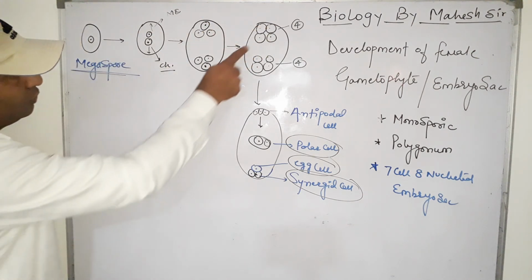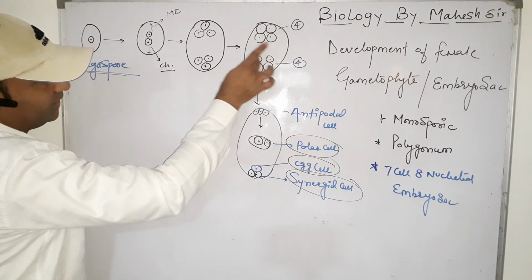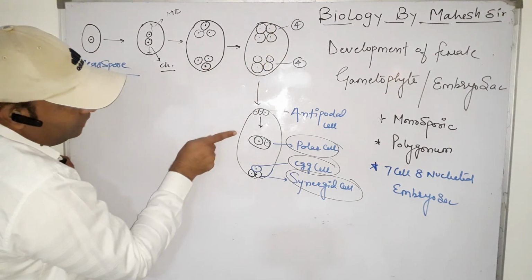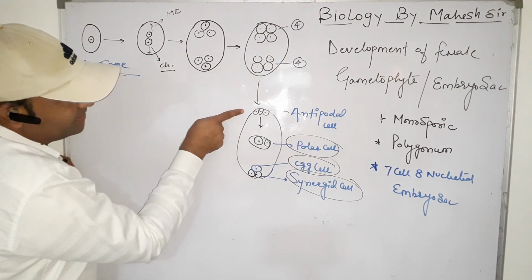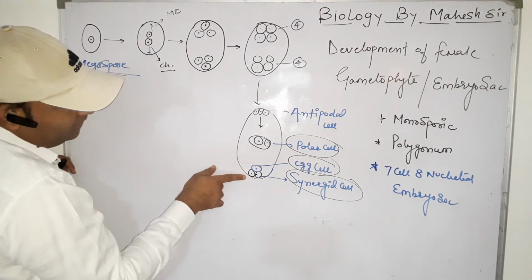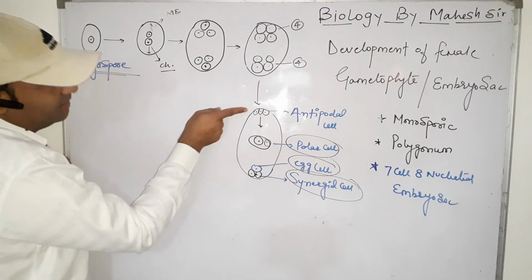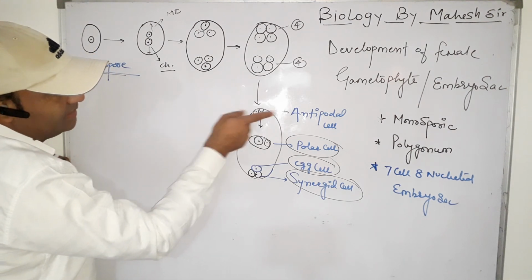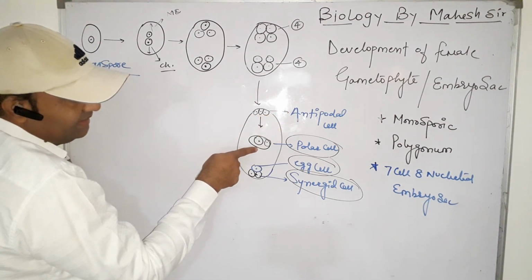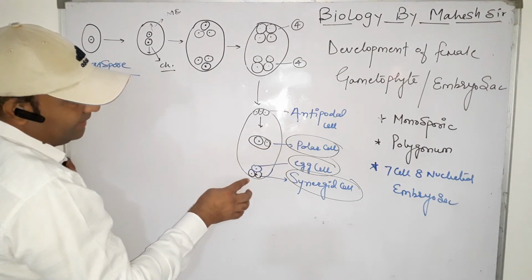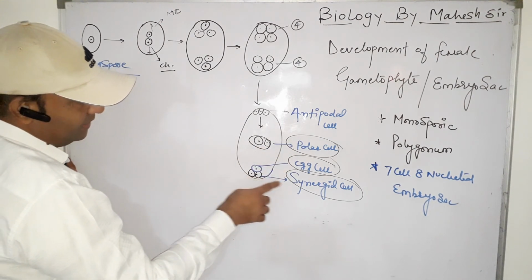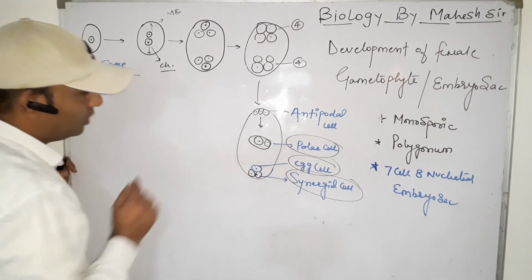Now among these, 4 and 4 nuclei means 8 nuclei. One nucleus moves to the center from the upper side or chalaza end, and one nucleus moves to the center from the micropyle end. In this arrangement, in the upper region the 3 cells are called antipodal cells, the center cell is called the polar cell, and on the micropyle side 2 cells are called synergid cells and 1 cell is called the egg cell.